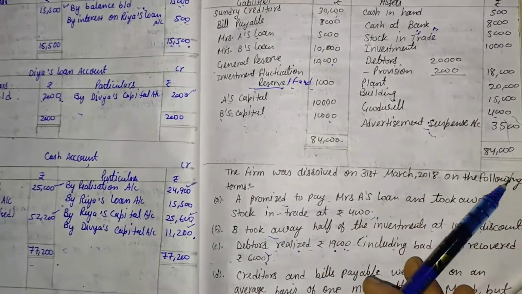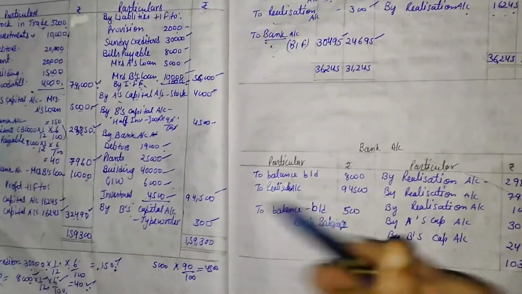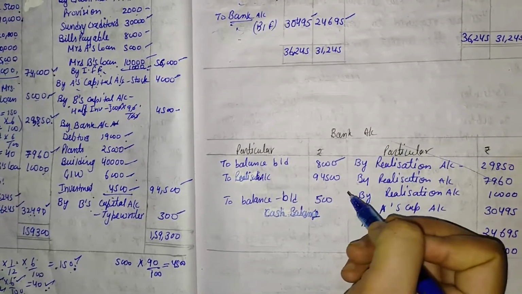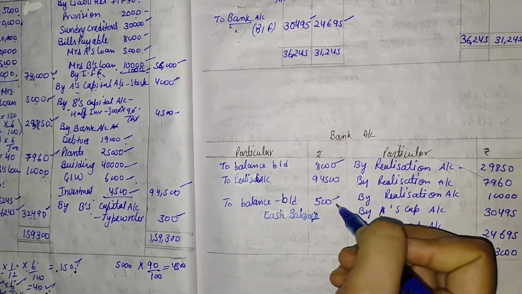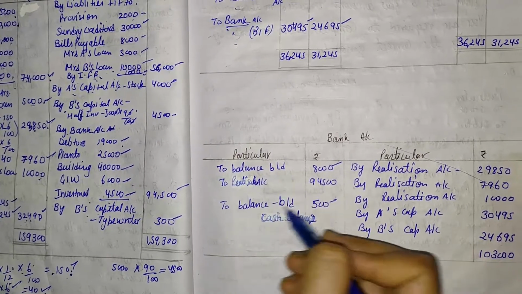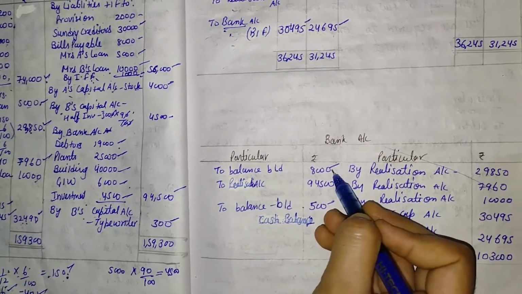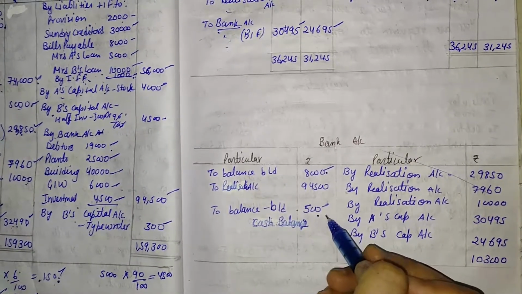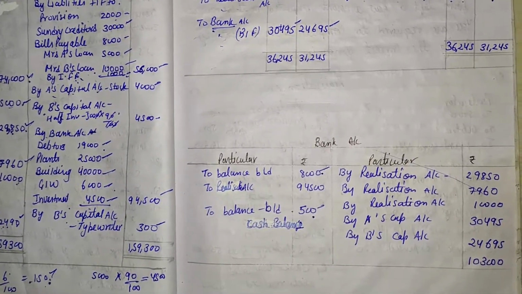So to balance b/d, here it is, to balance b/d, the bank balance is given in the question, that is 8,000, and the cash balance is also given in the question, that is 500. So we write to balance b/d, 8,000 for bank balance and 500 for cash balance. Then we will have to check whether there is any information in the realization account.